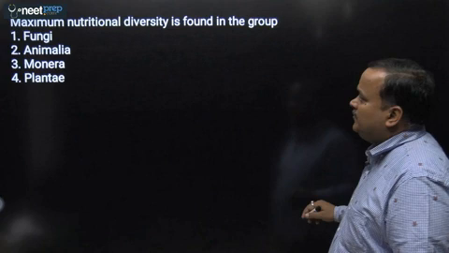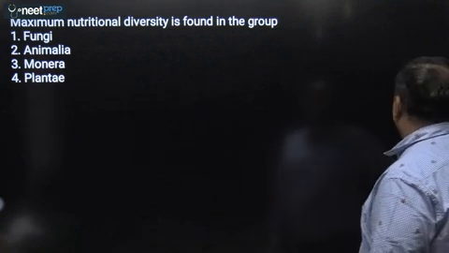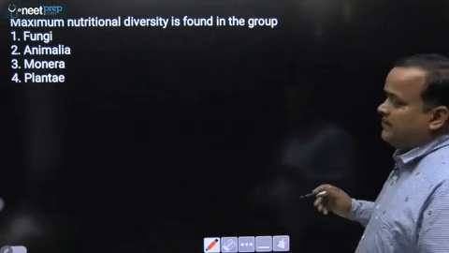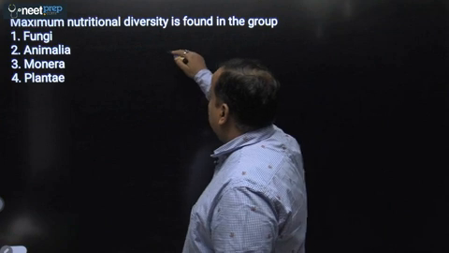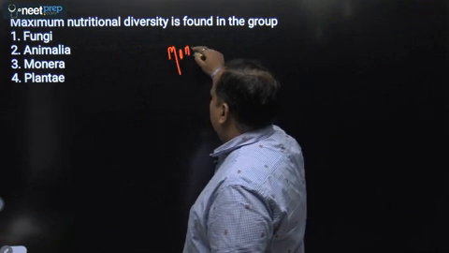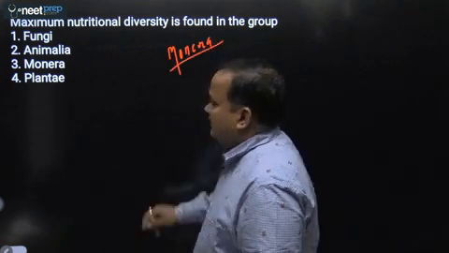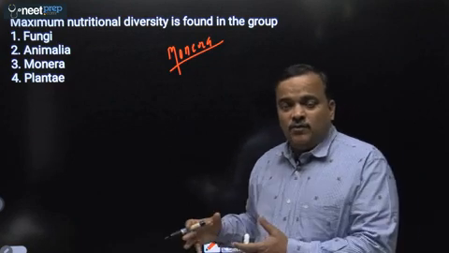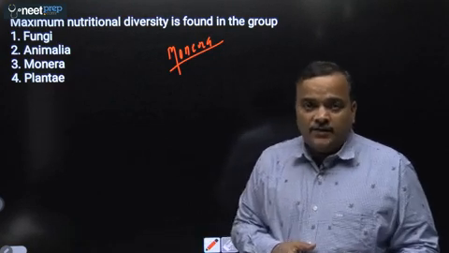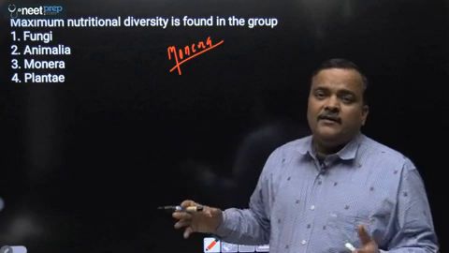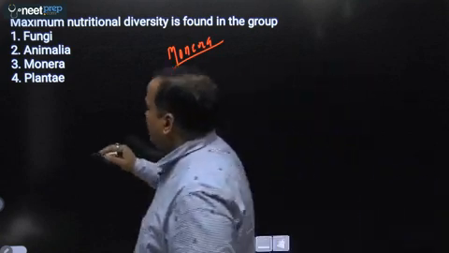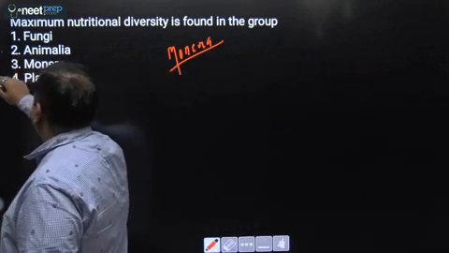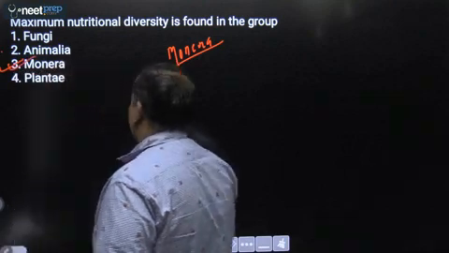Next question, maximum nutritional diversity is found in the group. So maximum metabolic diversity, or nutritional diversity, is shown by Monera. They can be autotrophic, can be photo or chemo, and they can be heterotrophic. Chemoautotrophy you cannot find in any other group. So maximum diversity in terms of metabolism is shown by this Monera. Answer will be third.